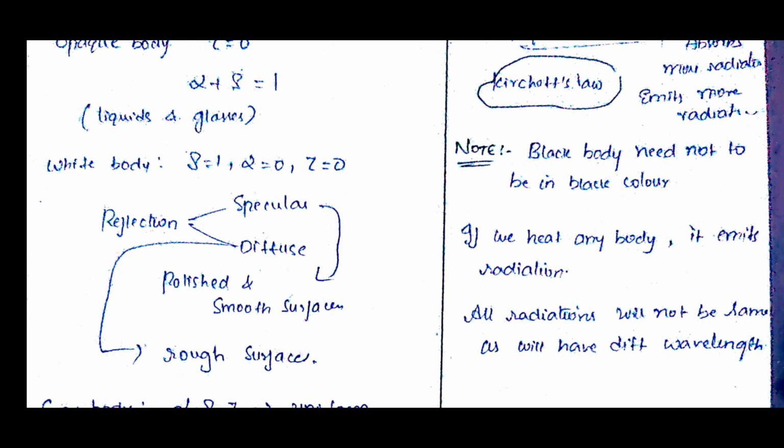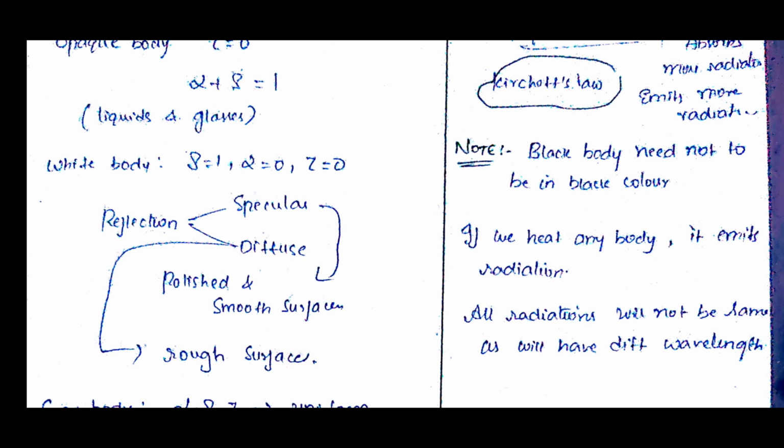In that also there are two types of reflections: one is specular reflection and the other is diffuse reflection. In specular reflection, the incident radiation comes at a certain angle and is reflected back at the same angle with respect to the normal. In diffuse reflection, the incident radiation is scattered and reflected through different angles.